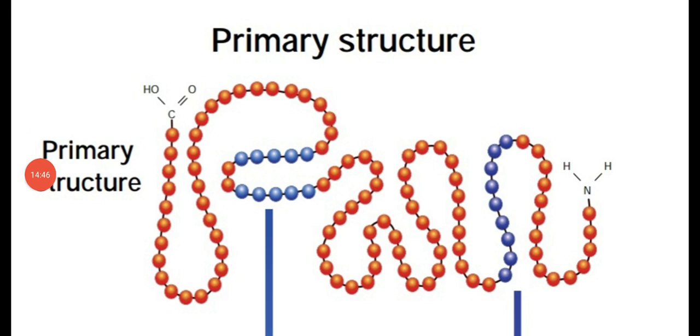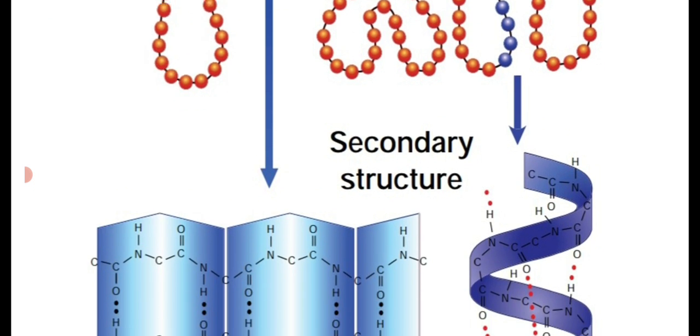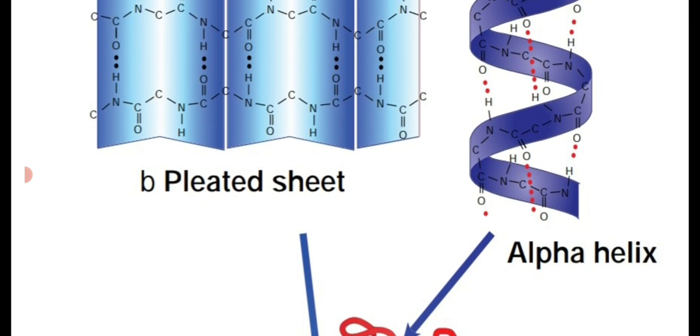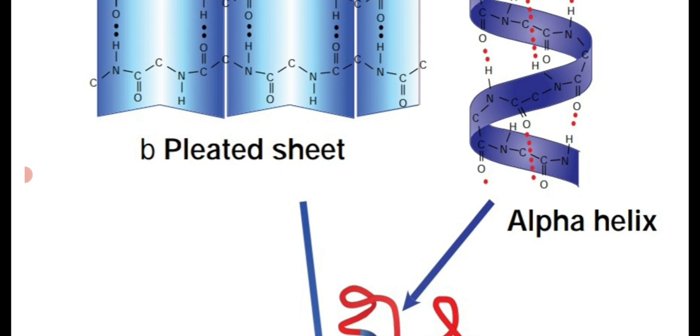Dear students, see the diagram. The first one is the primary structure of protein. One end ends with a carboxyl group. The other end has the amino group. The next one, the secondary structure. The secondary structure is in the form of, first, a pleated sheet-like structure, and another, a spiral-shaped structure, that is the alpha helix. Beta pleated sheet and alpha helix.